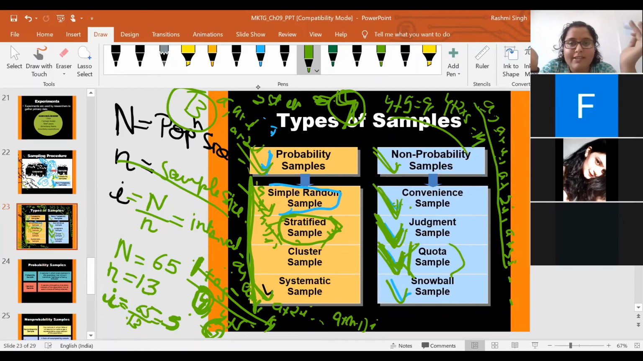So based on my research objective, I'll classify the students as male students and female students. So these are two different strata or two different groups. I make these groups not based on my judgment.